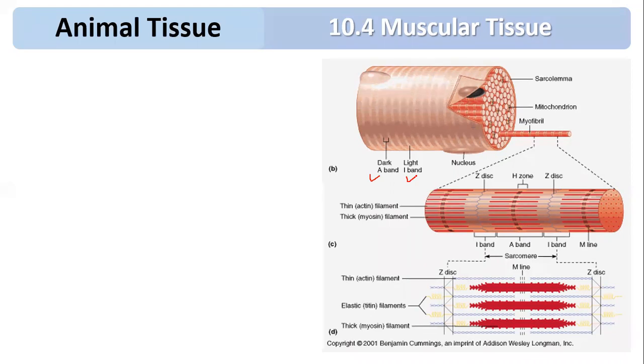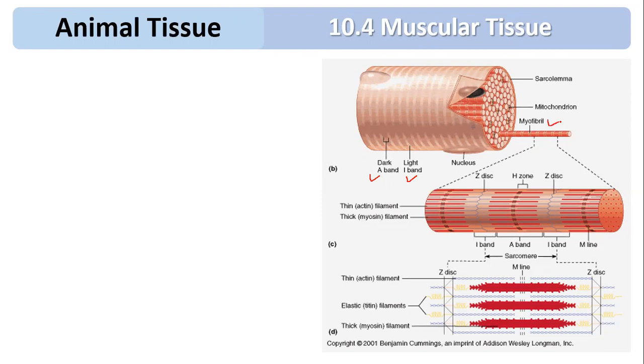Now if you observe, the membrane is called sarcolemma, the cytoplasm is called sarcoplasm, and that sarcoplasm consists of parallelly arranged myofibrils. Here you can see there are parallelly arranged myofibrils.